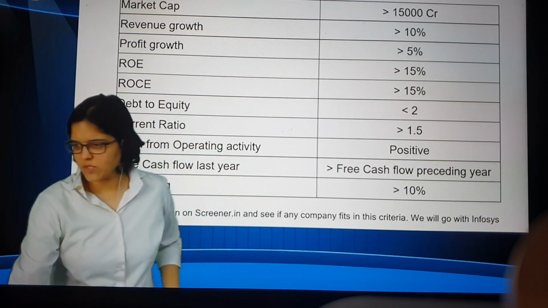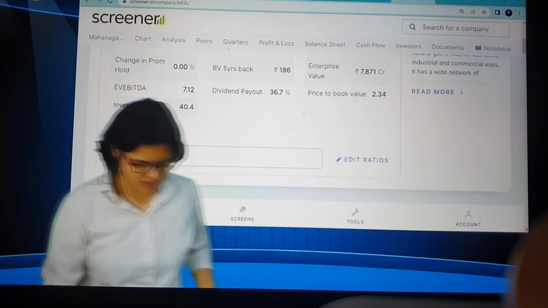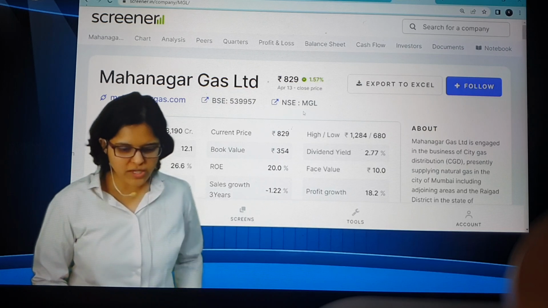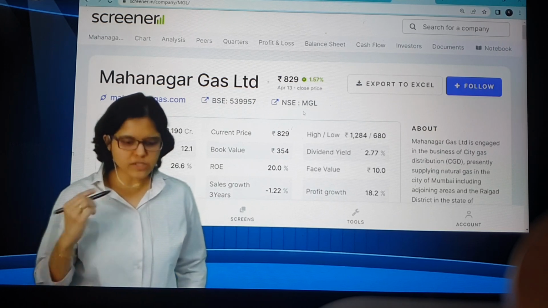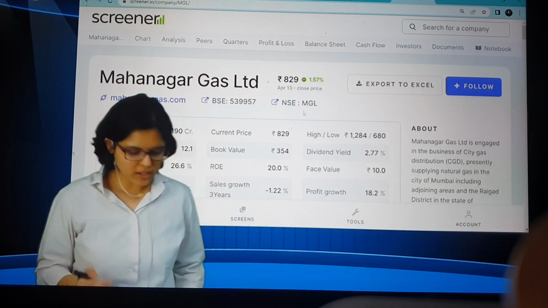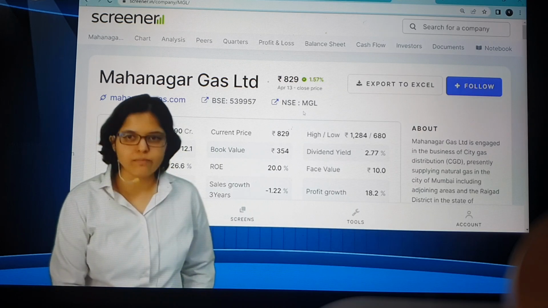Okay, now I'll tell you some tips and tricks on Screener also. Easy tips and tricks. So for Mahanagar Gas Limited, first of all, if you want to check whether market capitalization is more than 15,000 crores, you can give 1 mark, 2 marks, 3 marks, something like that. Where can you see market cap? You can see it in the beginning itself.